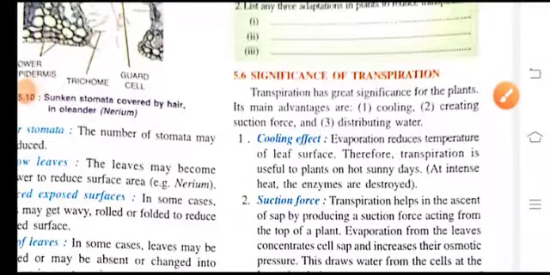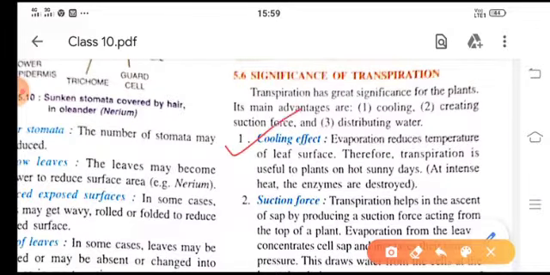Good morning, children. Today we are going to study the significance of transpiration to the plants. Transpiration has great importance for the plant because it provides a cooling effect, it creates the suction force, and it also helps in distributing the water. First is the cooling effect.